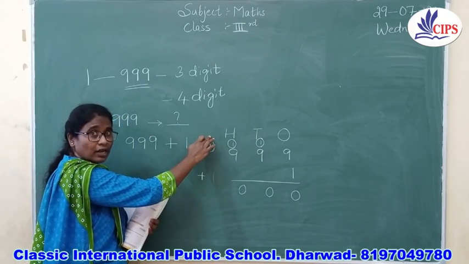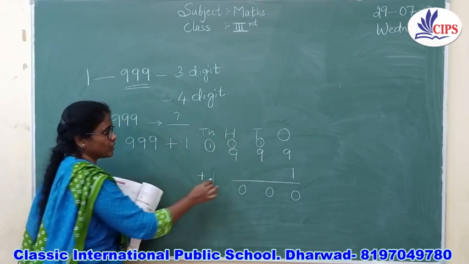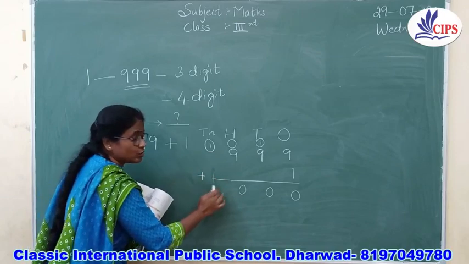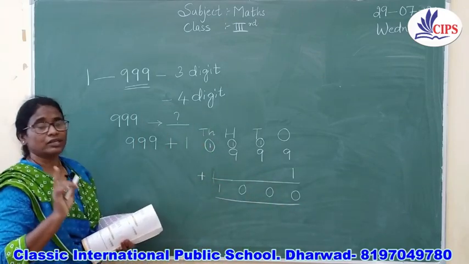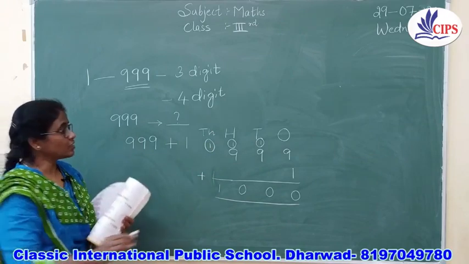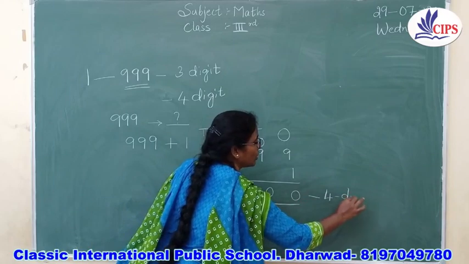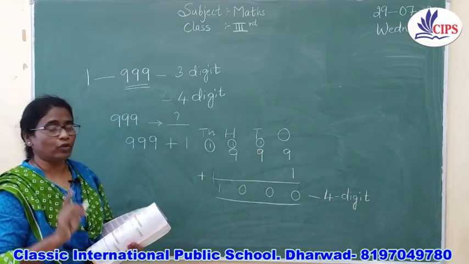Because you have not studied it last year. So this one will be in the thousands place. We bring it down, so the next number will be 1000. This will be the first number of the 4 digits.